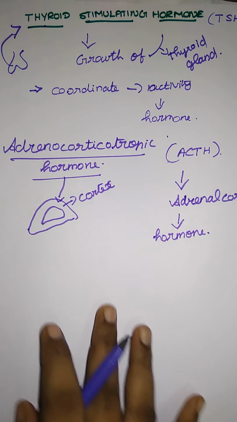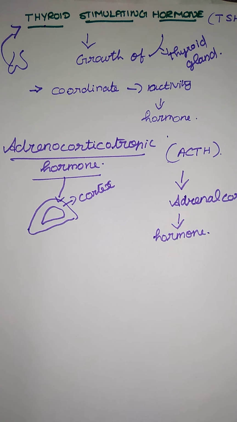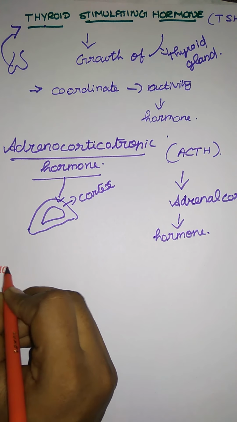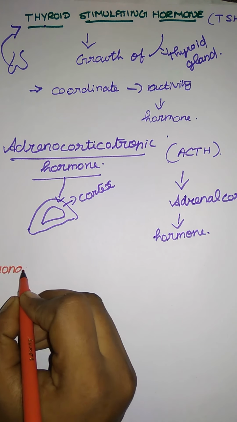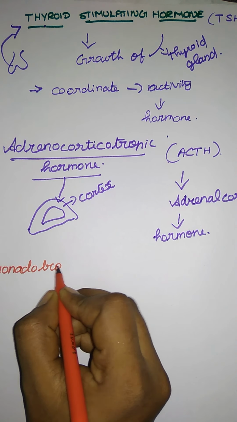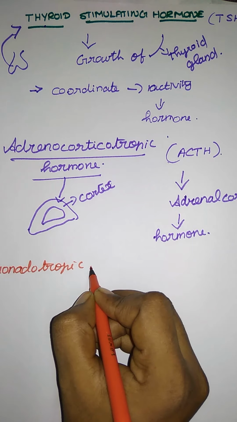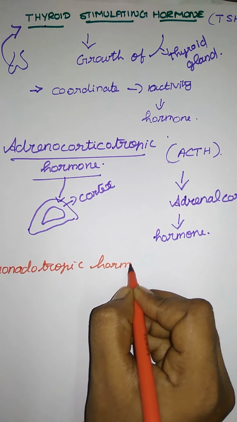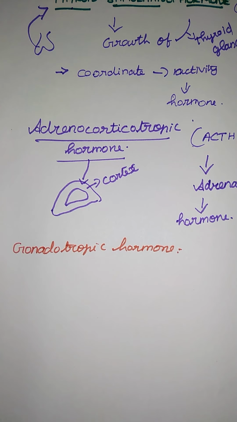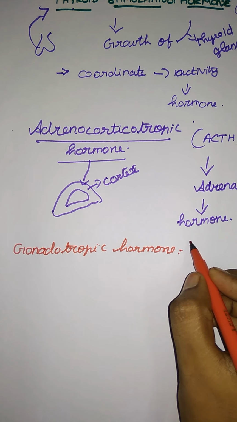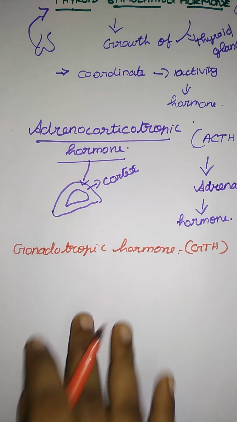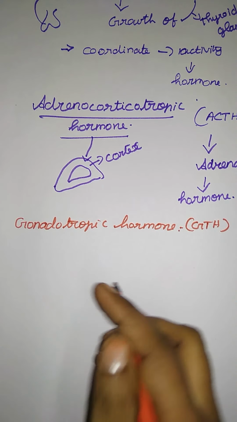Let me move on to the next one, gonadotrophic hormone, abbreviated GTH.